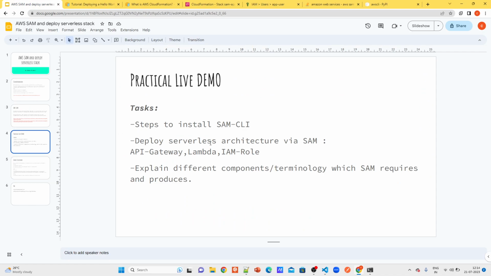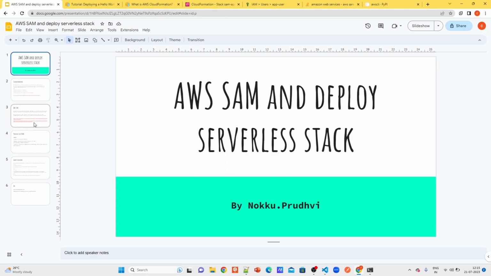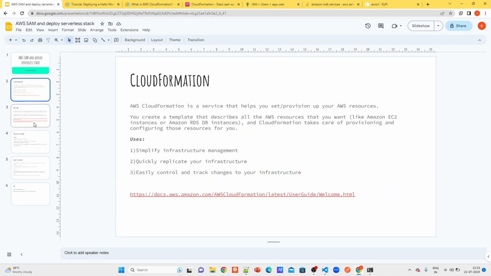So from installation to deployment, I have shown you and explained different configurations of API gateway, lambda and IAM role. But if you're not clear, watch the video which we have created and discussed API gateway and lambda from the AWS console. Basically, all the things which you have seen, infrastructure as code is just doing programmatically rather than through the console, but there is no difference between them. And that is about AWS SAM.